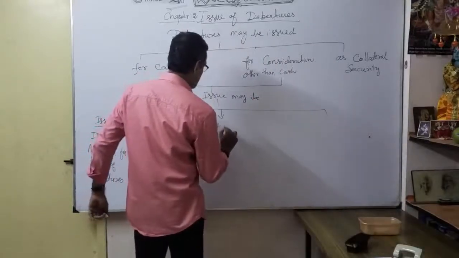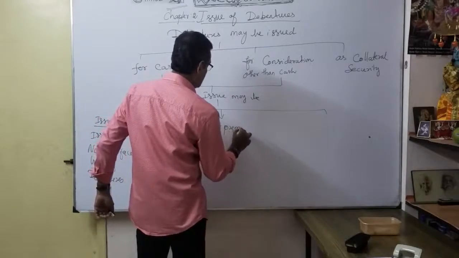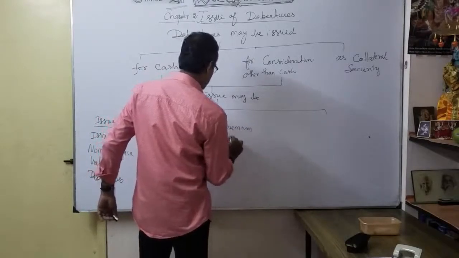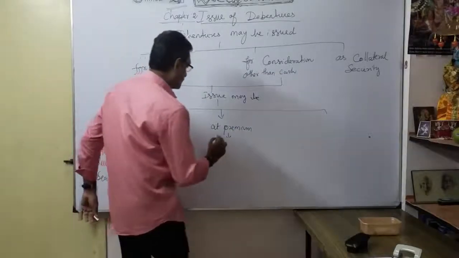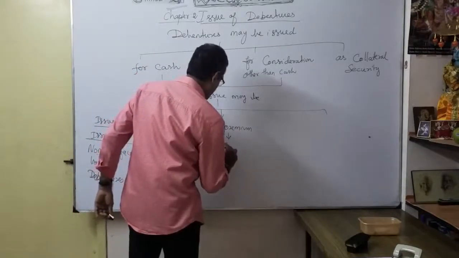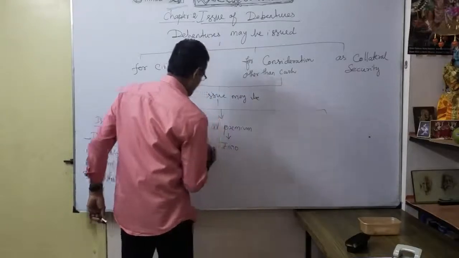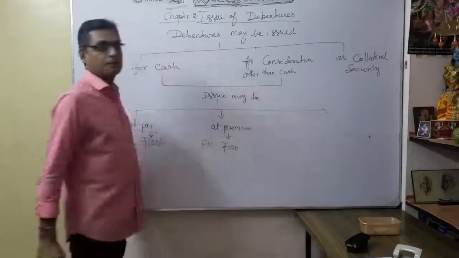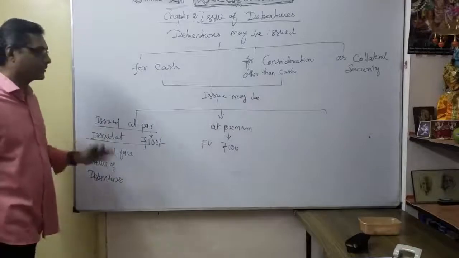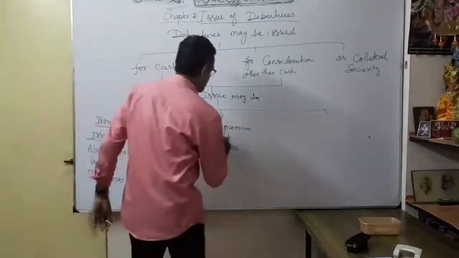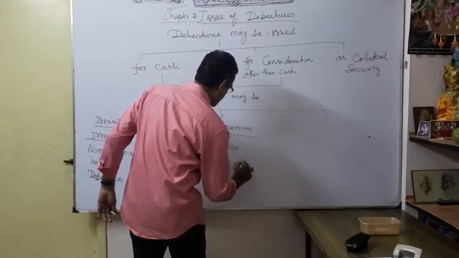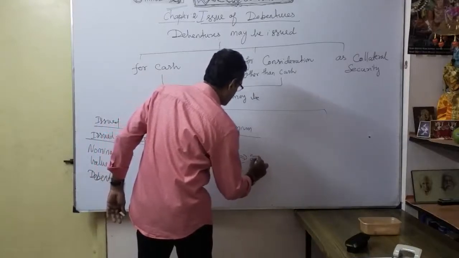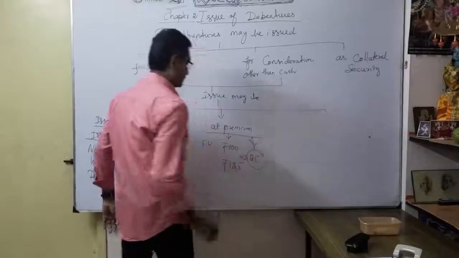Then what is premium? Premium is more than the nominal face value. For example, rupees 100 is the nominal face value. Issued at premium means we may issue at maybe 125. This 25 rupees is our premium.